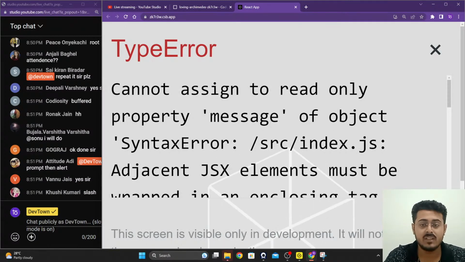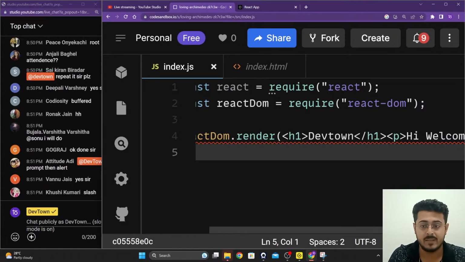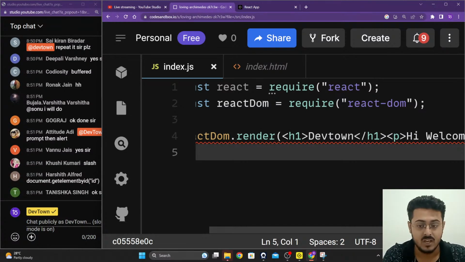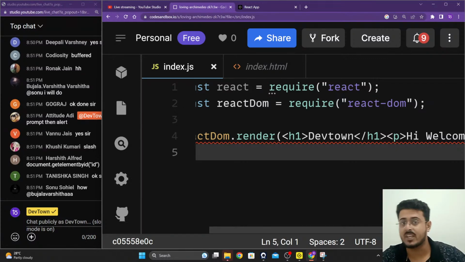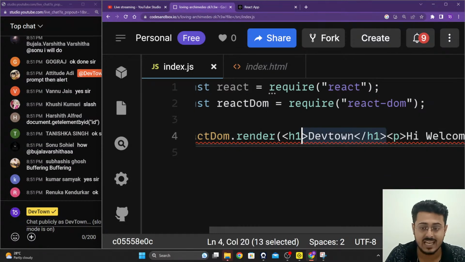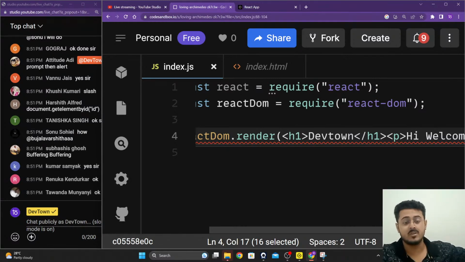Okay, the reason for that is what you want to display can only be one thing. It cannot be multiple things out there. What do you want to display right over there? It can only be one thing. You cannot have multiple things that you want to display. Here, I want to display an h1 tag as well as a paragraph tag right over there. That is not the case. You cannot do that.